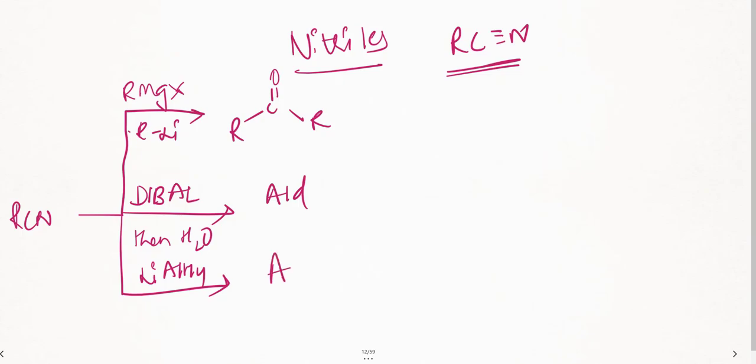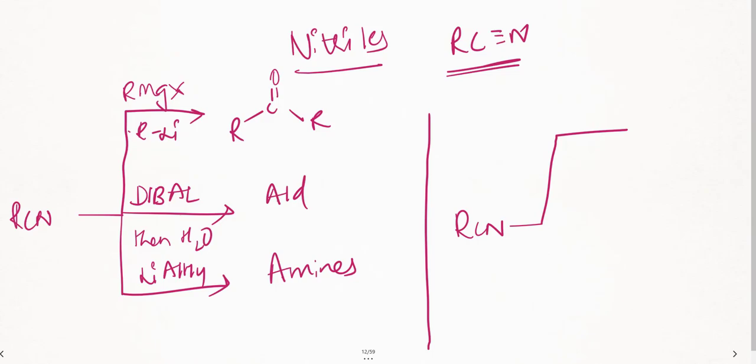Nitriles getting converted to amines. This is clear? Suppose, let me draw one line here. Suppose I take nitriles and introduce palladium, so hydrogenation. What will happen? This will get converted into R. Here there is a cleavage of the bond. Two hydrogens add here, here also two hydrogens add, and let me erase that part.